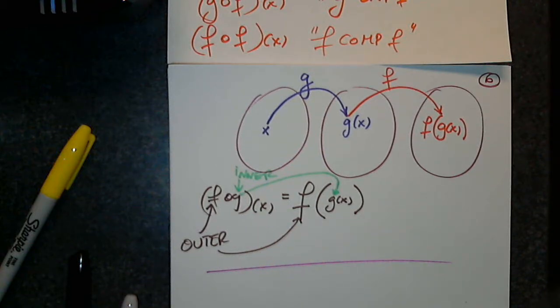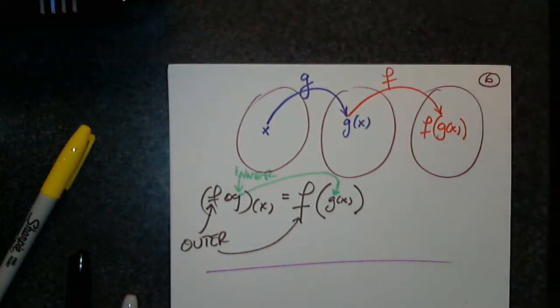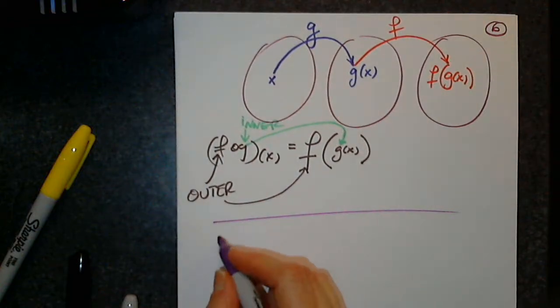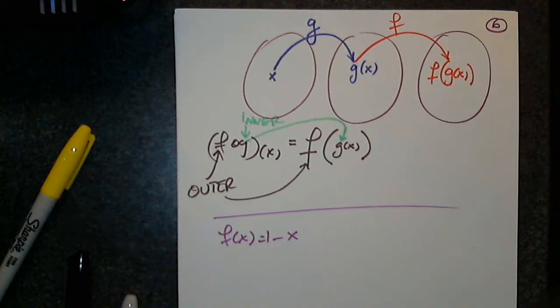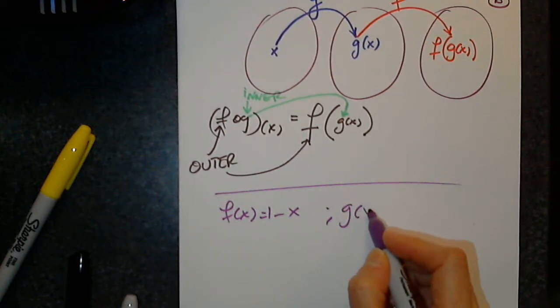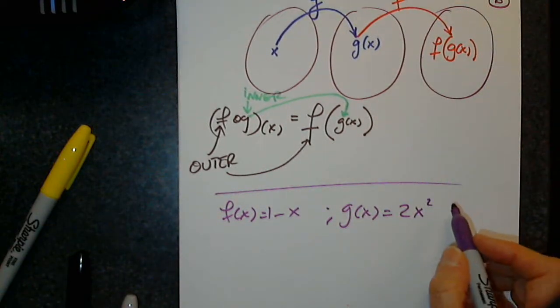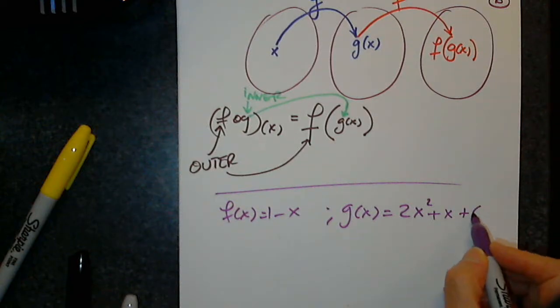Okay, so now let's look at a problem from the book. Yes, of course, any problem. f of x equals 1 minus x. And here g of x equals x squared plus 3x plus 5. Awesome.